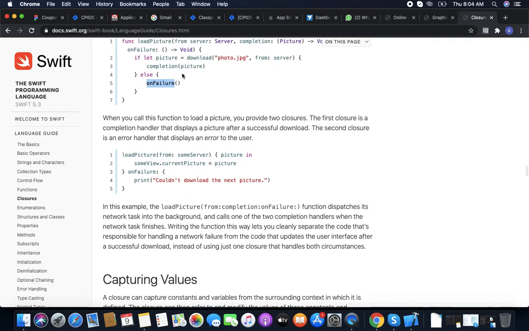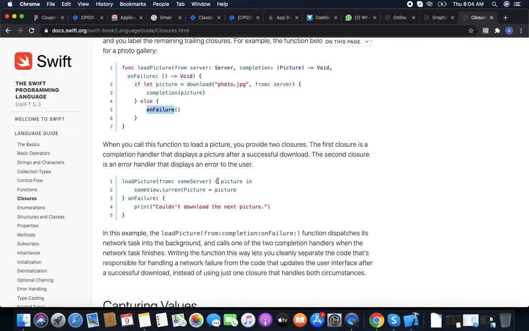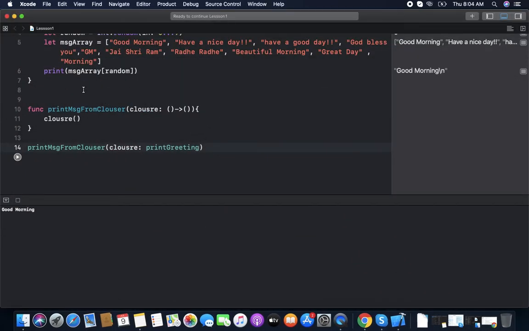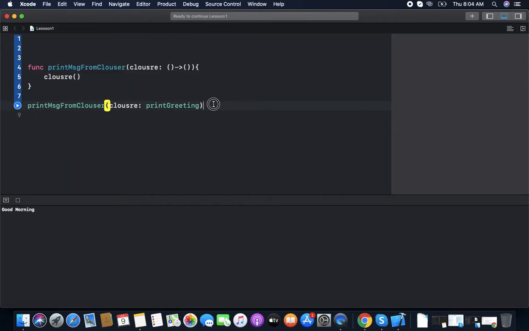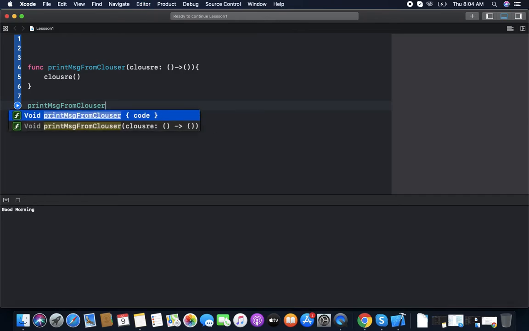So when we call this function load picture, we pass the first closure like this, and the failure closure is like this. Like in our last function, if we did not have any closure here, now we call this function print closure. So this is the trailing closure.